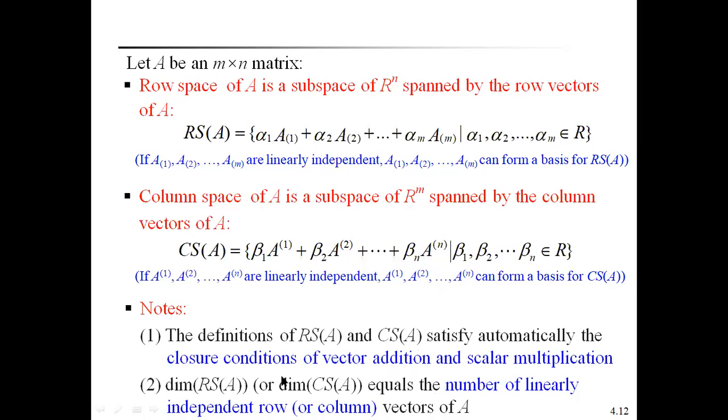Also, the dimension of the row space of A and the dimension of the column space of A equal the number of linearly independent row vectors or column vectors of A. So the dimension of the row space of A equals the number of linearly independent row vectors in A. Similarly, the dimension of the column space of A is equal to the number of linearly independent column vectors of A.